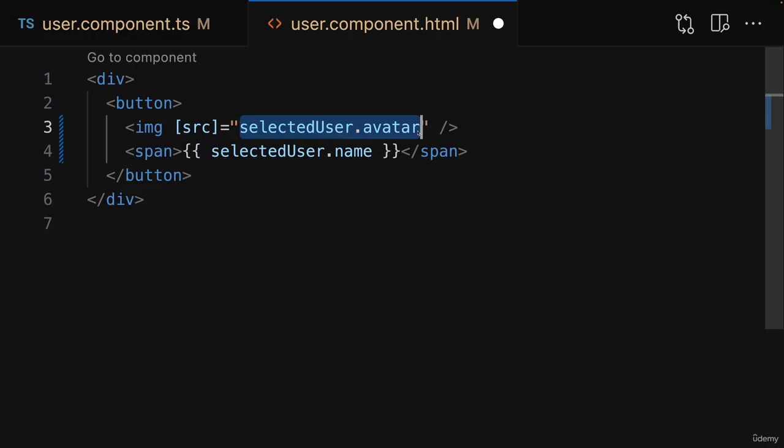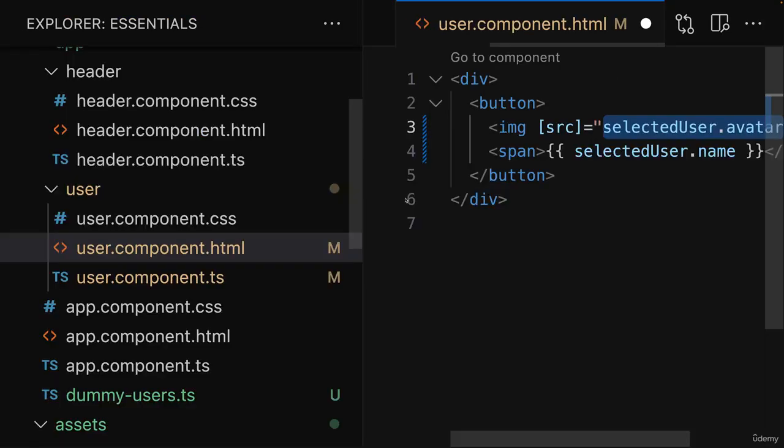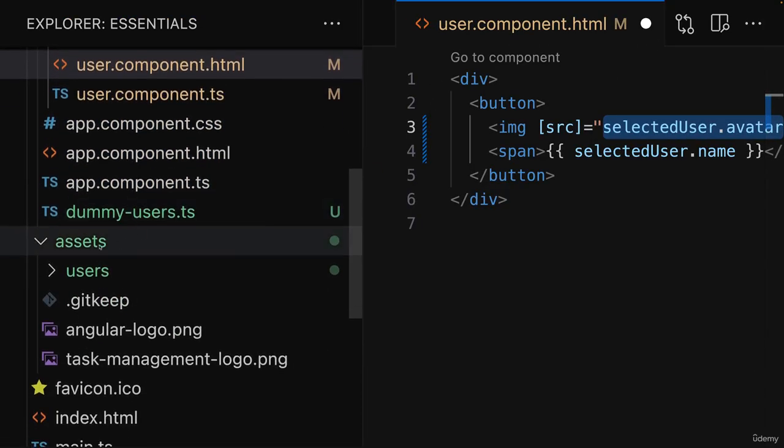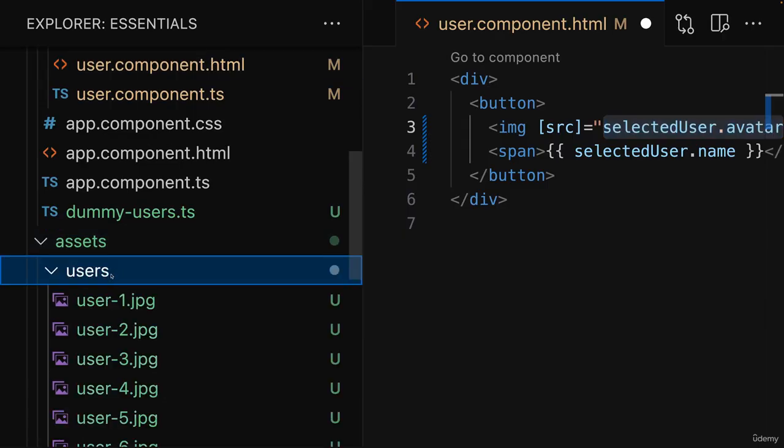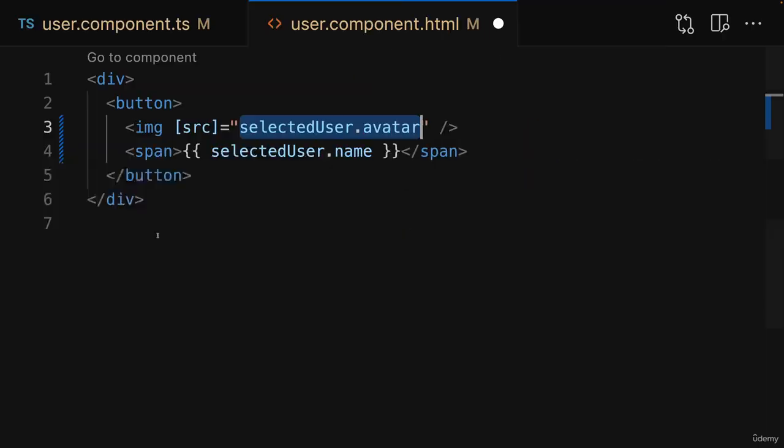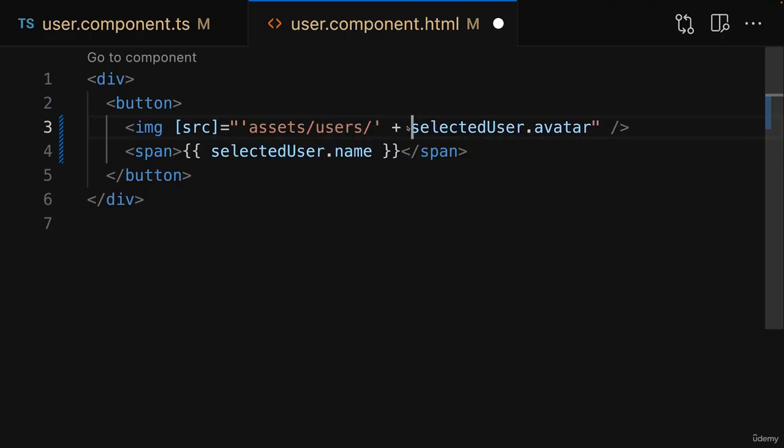Now, selectedUser.avatar is actually not entirely correct because those images are stored in the assets folder and they are in the users folder. So the image name alone is not enough. And that's why we here actually want to construct a dynamic path and concatenate that with selectedUser.avatar. And then in that string created with single quotes here, since I'm using double quotes to wrap the overall value, we set up the rest of the path, which is assets/users/ and then the name of the user image file.